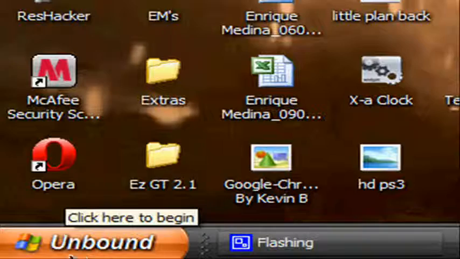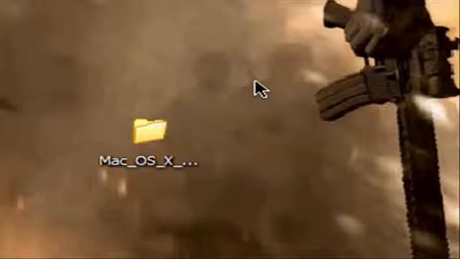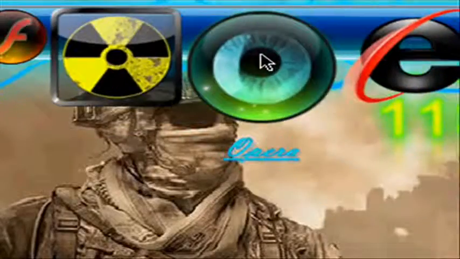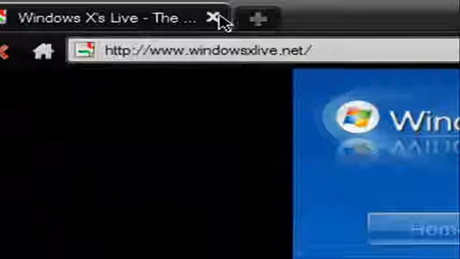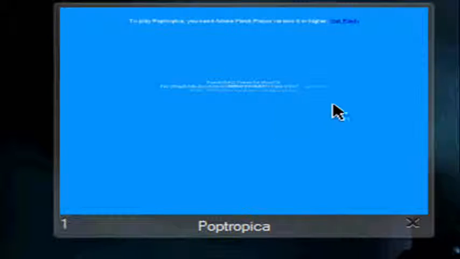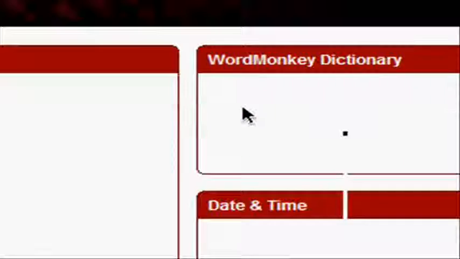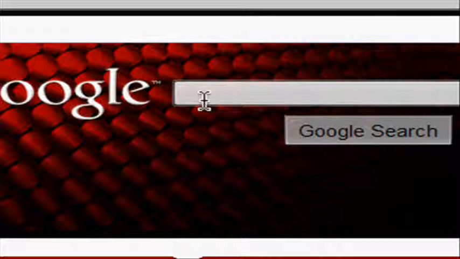Change your start button. So yeah, you're gonna open up your browser. I'm going Google or whatever search engine you use.